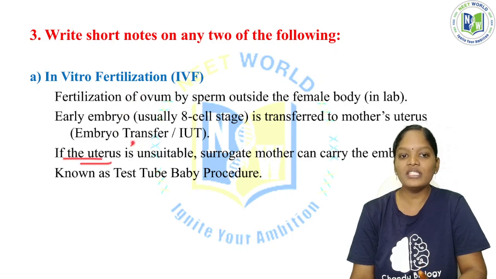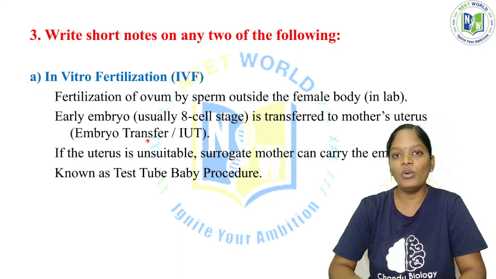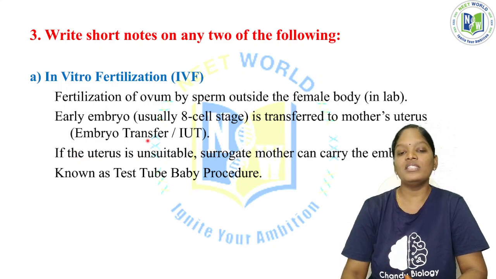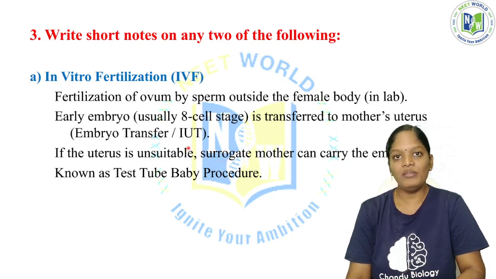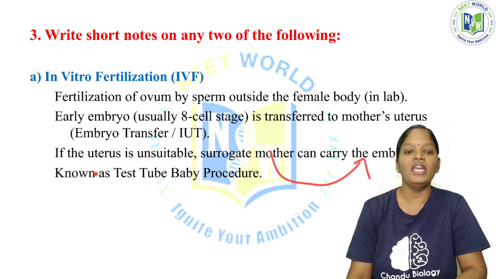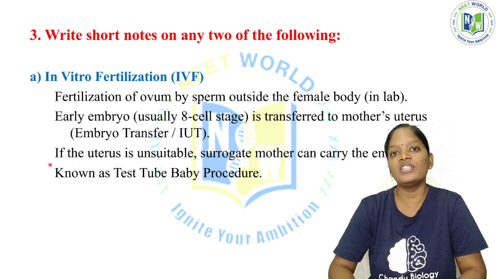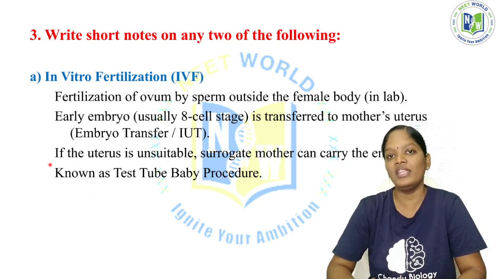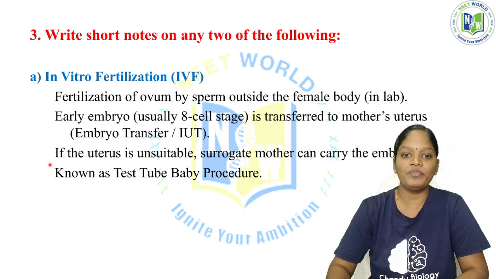Now if the uterus is unsuitable, if the uterus doesn't have the capacity to hold the baby, then comes the concept called the surrogate mother. Another female who has no relationship with the baby can carry the embryo. These are all called the test tube baby procedure. As the fertilization happens in the test tube, we call this in vitro fertilization, or the test tube baby.